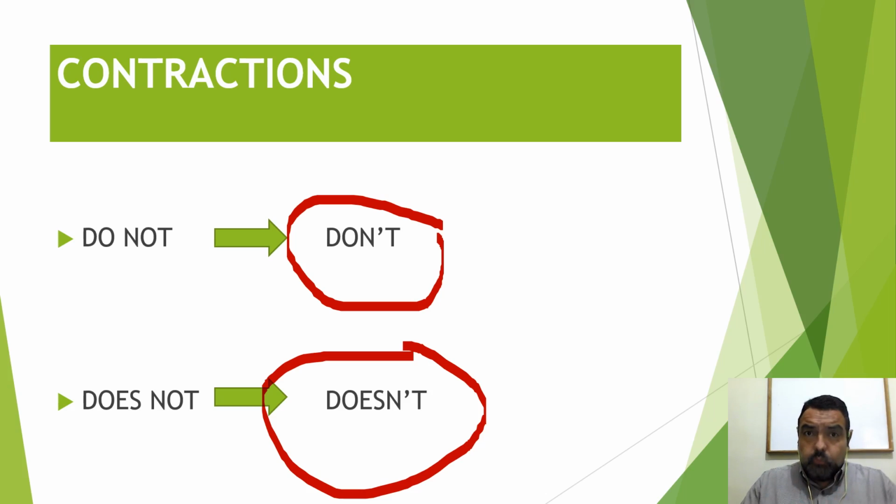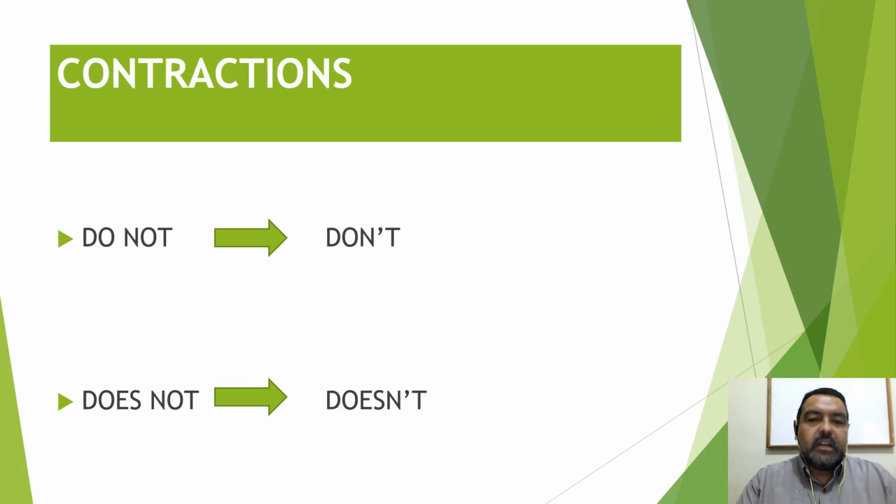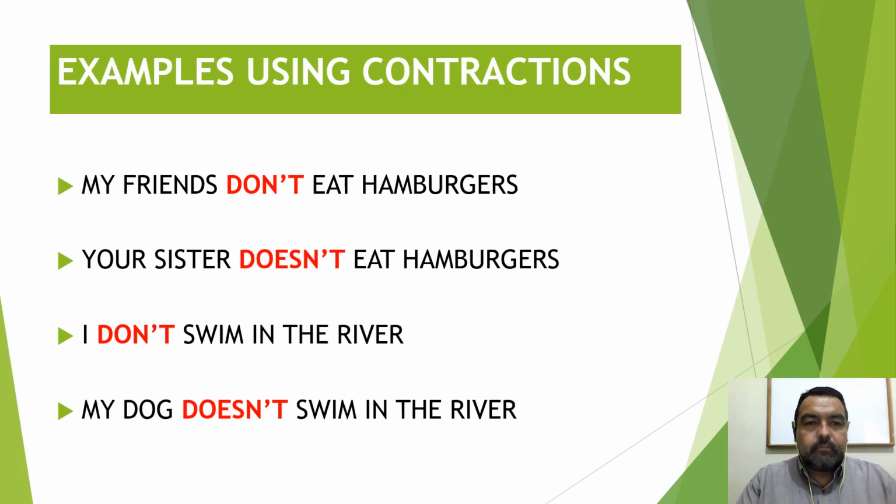But when you are writing formal documents, you don't use contractions. That's the grammar, okay? You only can make contractions whenever you are talking or when you are writing in an informal way. En un documento informal pueden contraer. Un documento formal no se contrae. All right? So it's very simple. Don't, doesn't. That's one.